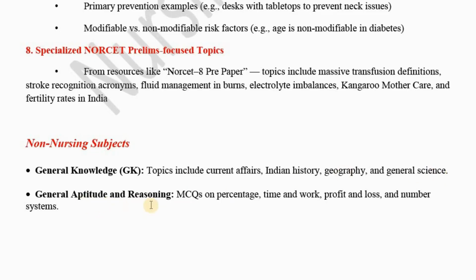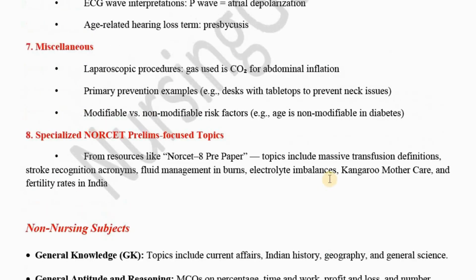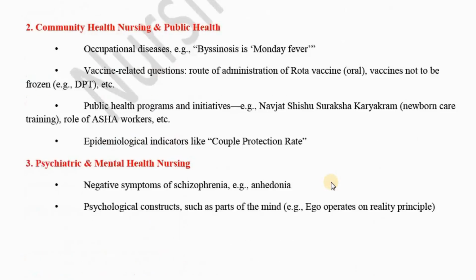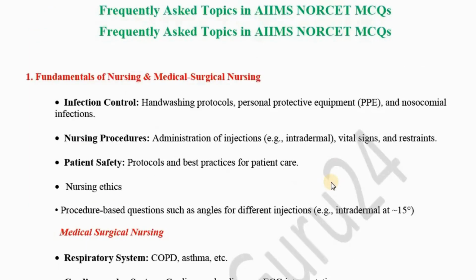Then from general aptitude and reasoning, they may ask some MCQs regarding percentage, averages, how to calculate mean, median, mode. Then how to calculate time and work. Then they may ask MCQs from profit and loss and number systems. These are some major topics which were focused on in last year's NORCET question papers.